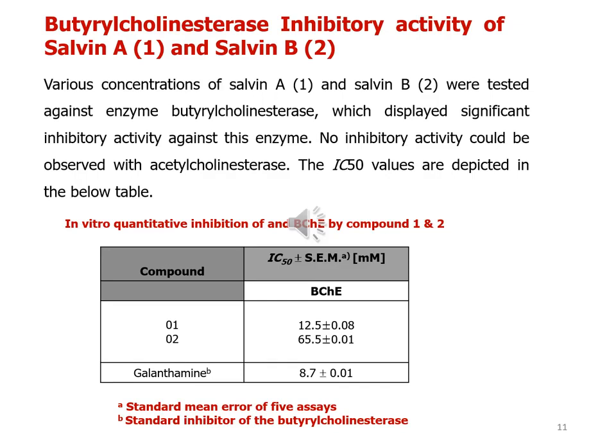The IC50 values are given in the below table. In this protocol, galantamine is used as a standard drug, which shows an IC50 value against this enzyme of 8.7 plus minus 0.01, as compared to compound 1, which shows an IC50 value of 12.5 plus minus 0.08, and compound 2, which shows an IC50 value against this enzyme of 65.5 plus minus 0.01.